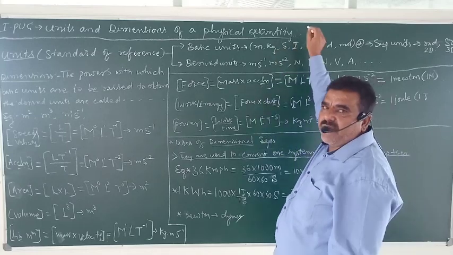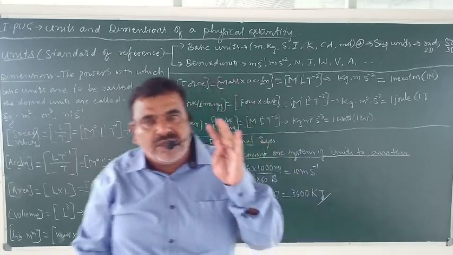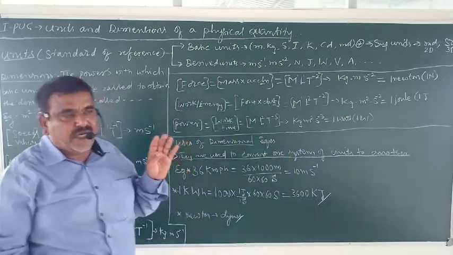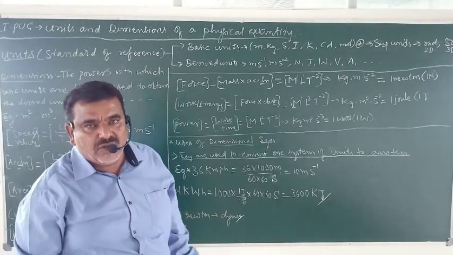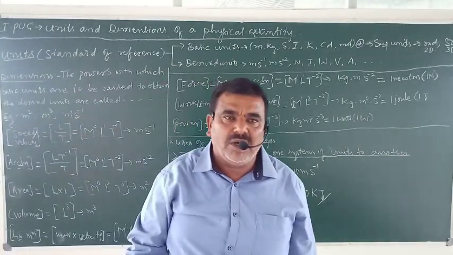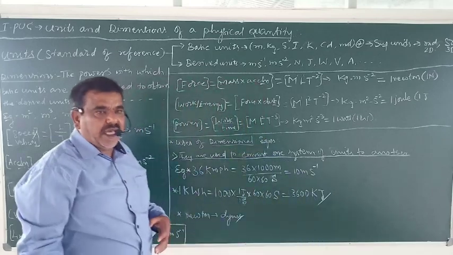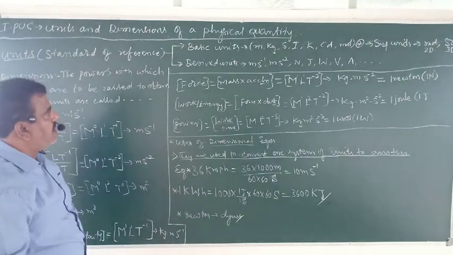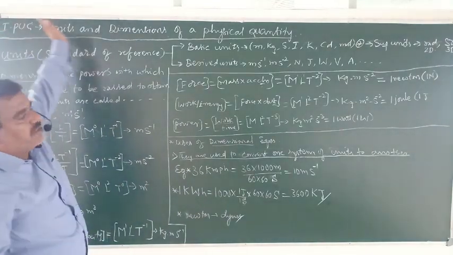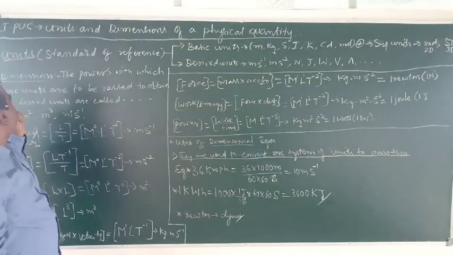That is length, mass, time, distance, displacement, speed, velocity, acceleration, force, work, power, energy, electric field, magnetic field, permittivity, resistance, all those things are physical quantities. The alphabets of physics.